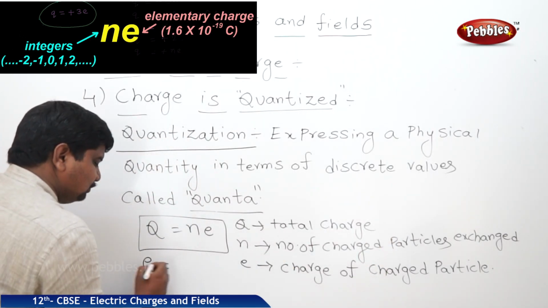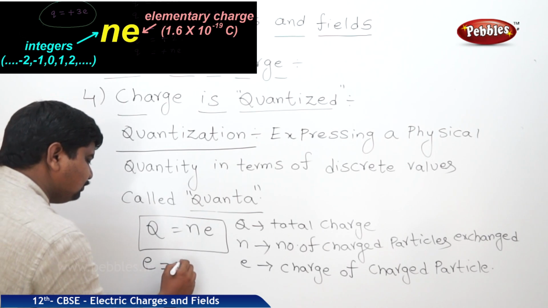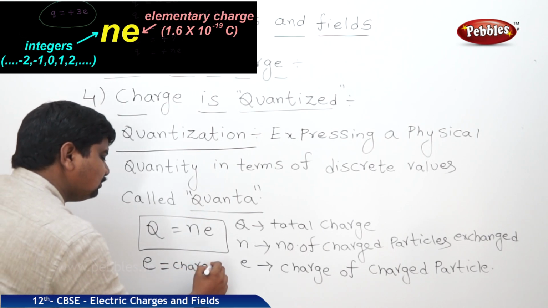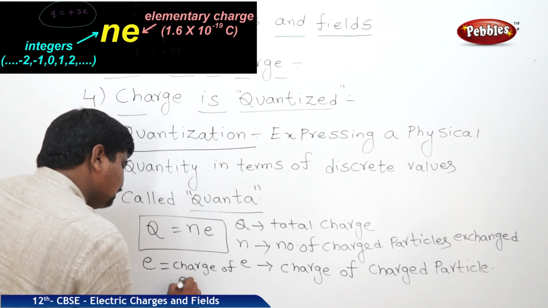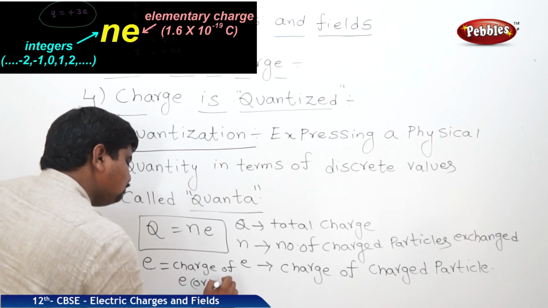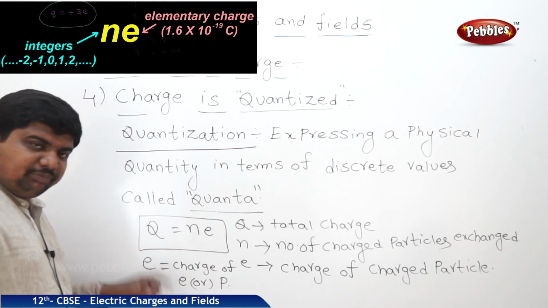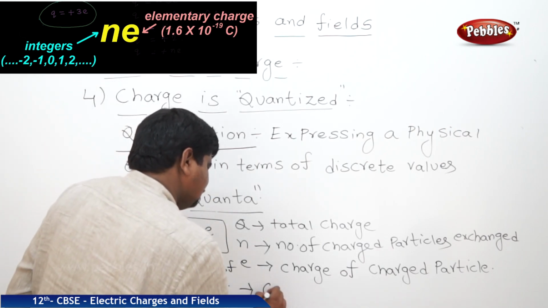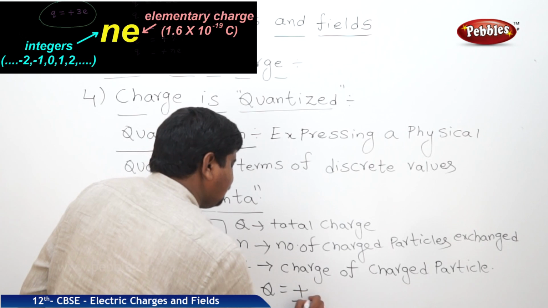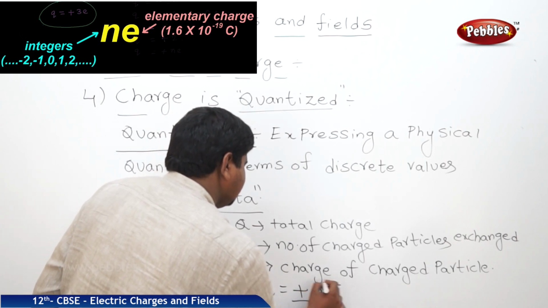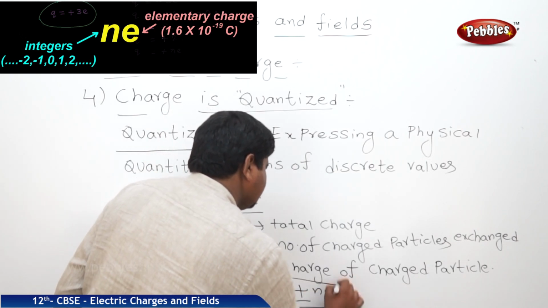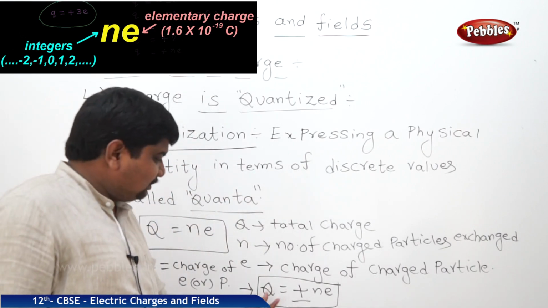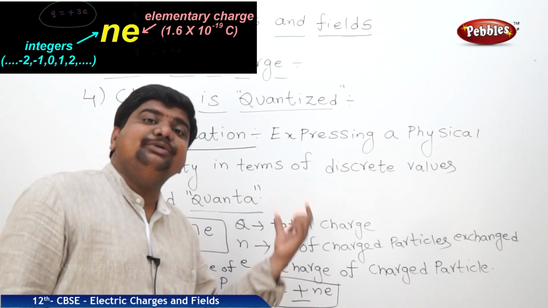That means e is equal to the charge of an electron or proton. So this Q value can be written like this: Q is equal to plus or minus Ne. Plus or minus indicates the nature of the charge.